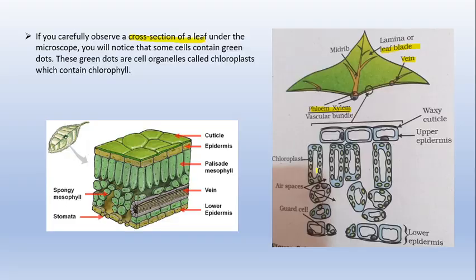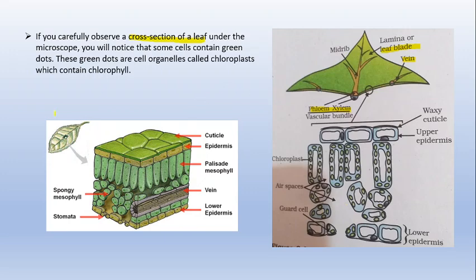Beneath the epidermis you will have two types of mesophyll cells. The ones which are longitudinal in shape are known as palisade mesophyll cells, and the ones which are oval in shape are known as spongy mesophyll cells. And beneath the mesophyll cells you will have your lower epidermis. I hope this diagram is very much clear.